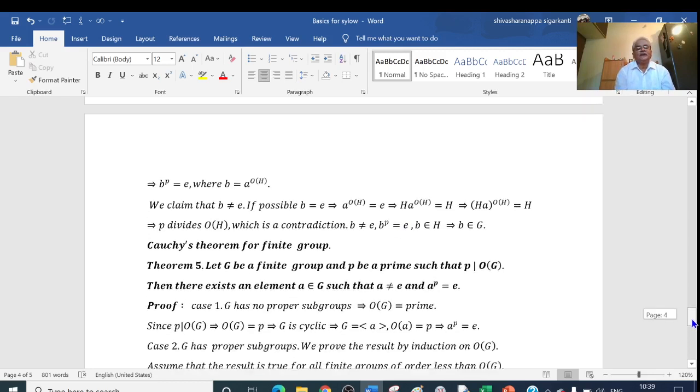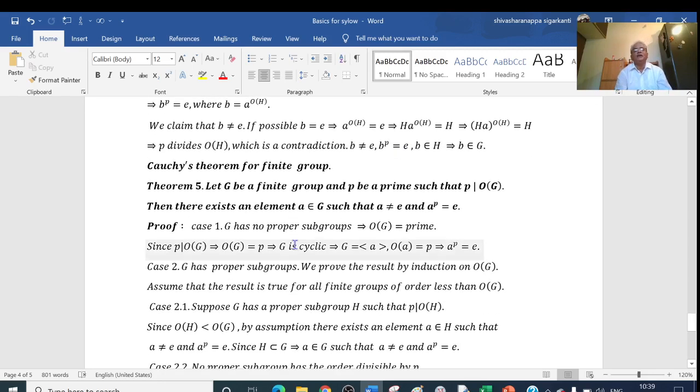And coming to the second theorem, Cauchy's theorem for finite groups. The statement is: let G be a finite group and P be a prime such that P divides the order of G. Then there exists an element a belonging to G such that a is not equal to e and a to the power of P is equal to e.